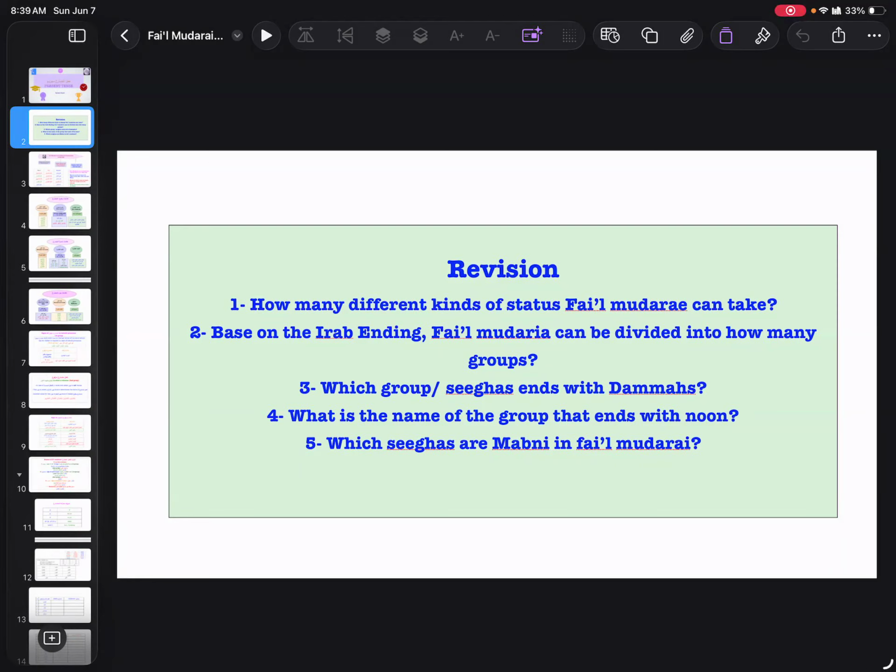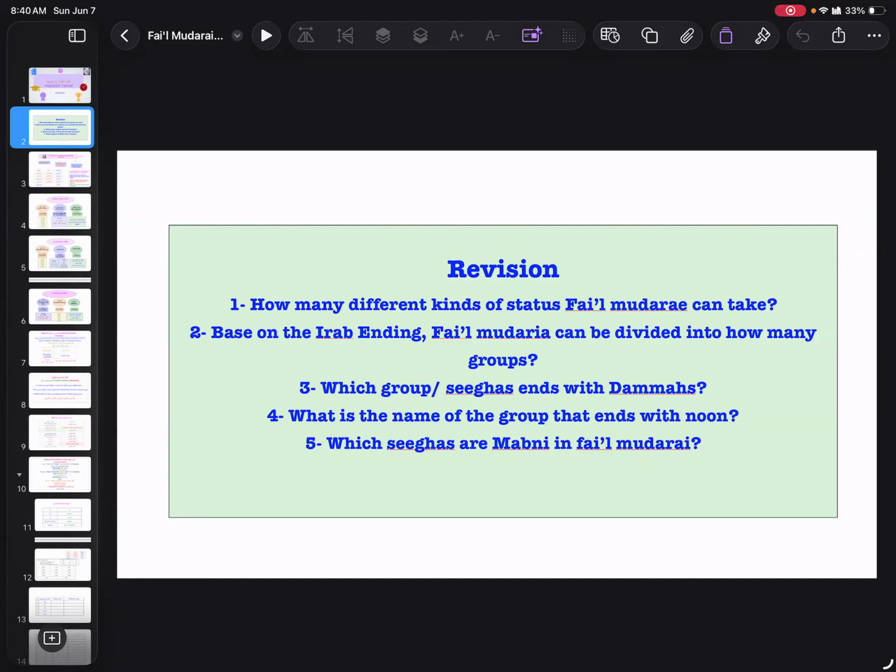No, my question is, which group, she said that there are three groups, right? Based on the i'rab ending. So now, what group or what sigas end with the dhamma in fi'l mudari? Go ahead, Sister Nargis.